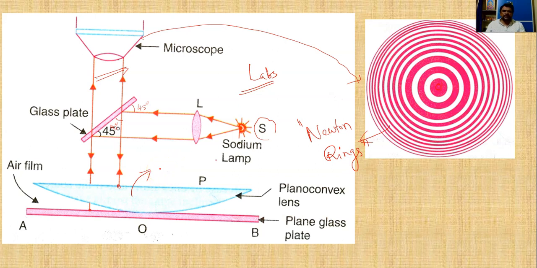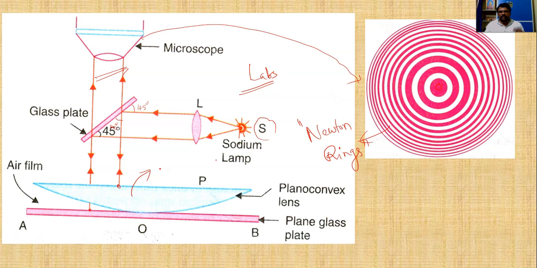Otherwise, if it has a smaller radius of curvature, then the Newton rings will be very close together. That means there won't be any gap between the Newton rings which are formed. Due to that, all will be mixed up, and we cannot distinguish between dark and bright rings.